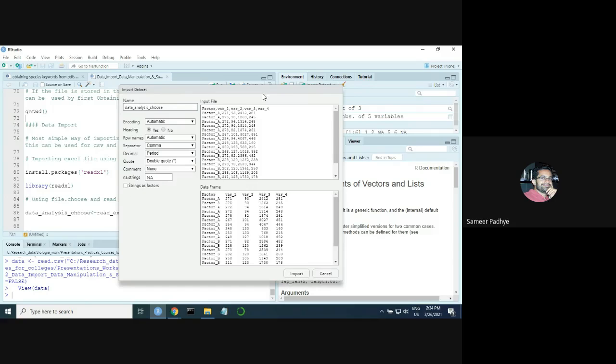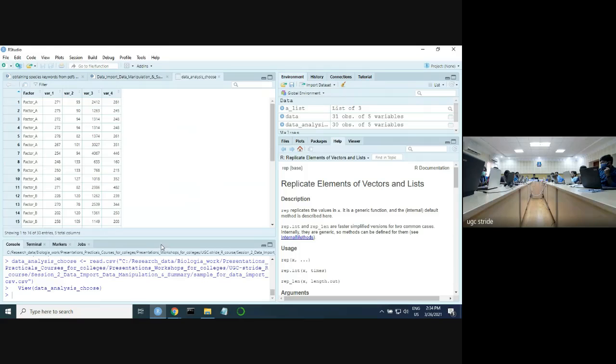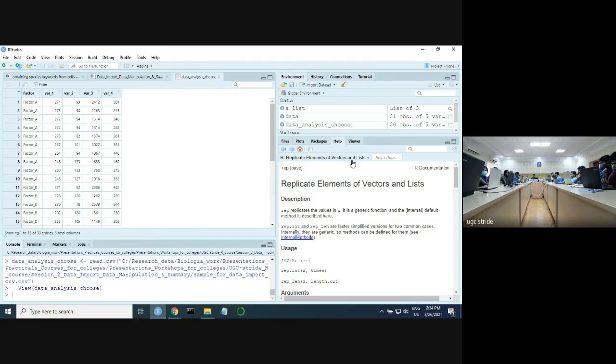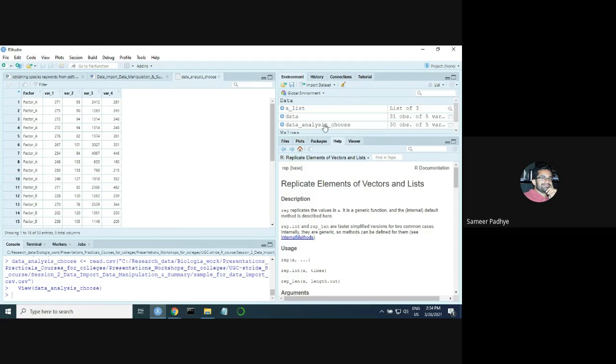Once you have looked at all these options, click import. Once you have clicked import, you will see in the terminal window on the left hand side your data set that has been imported. At the same time, in the environment section, you will see this data set being put there. This basically means you have successfully imported your data.